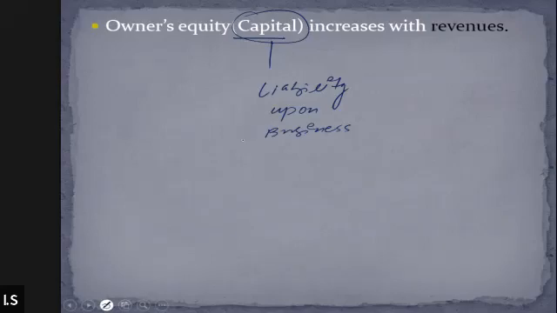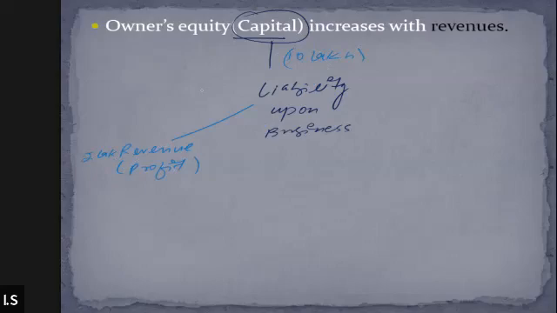Like whenever a firm generates revenue or profit, it is going to increase the overall liability of the business. Let's suppose the owner has made an investment of rupees 10 lakh as the capital, and using this 10 lakh, the firm has generated a revenue of rupees 2 lakh. So that means the total liability of the business will now stand at 12 lakh instead of 10 lakh.